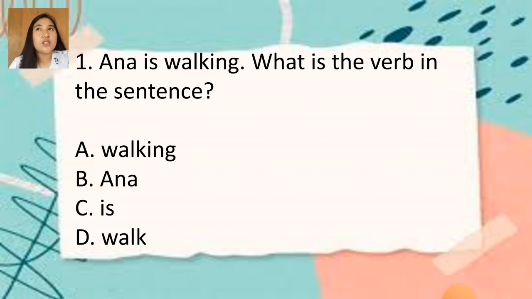So there are a lot of linking verbs. These are are, is, and so on. So letter D, class, is a verb, but the difference between walking and walk is that the verb in the sentence is walking. As you can see, the verb walk has ing. So the right answer is letter A, class. It is walking.